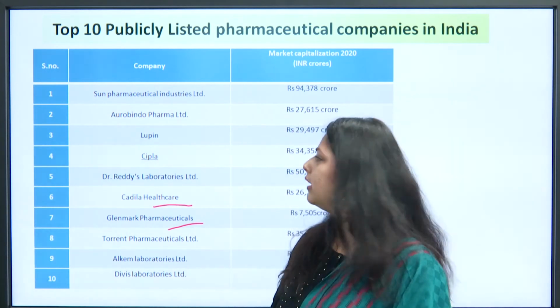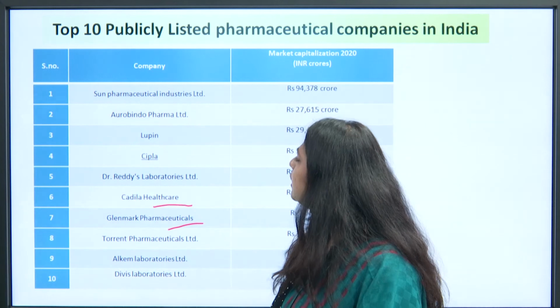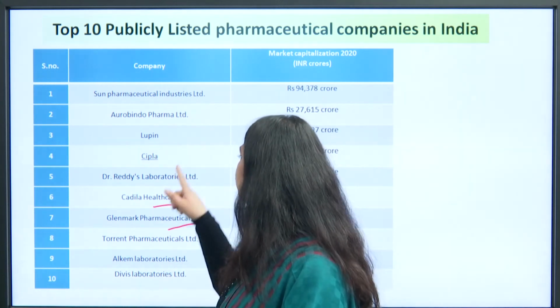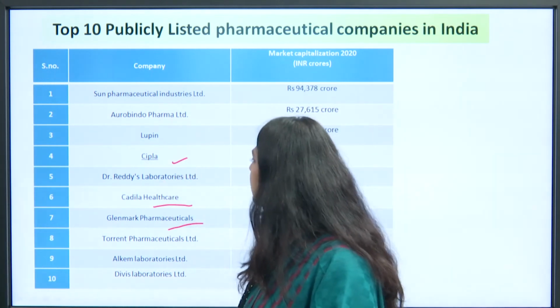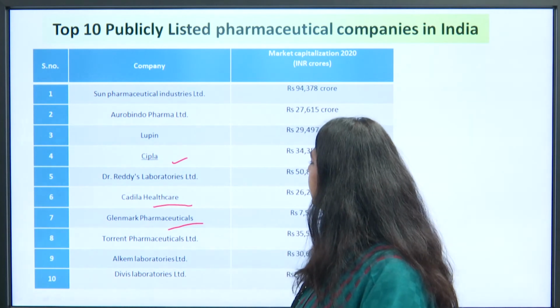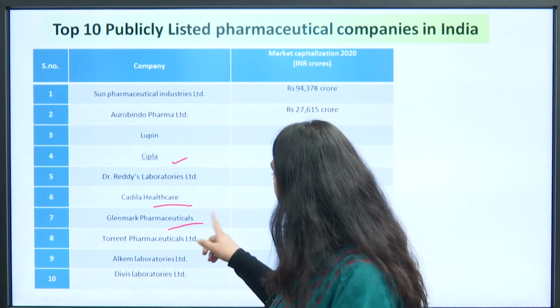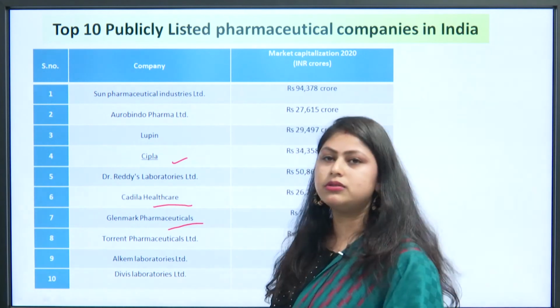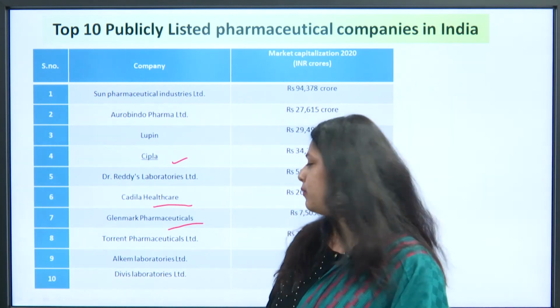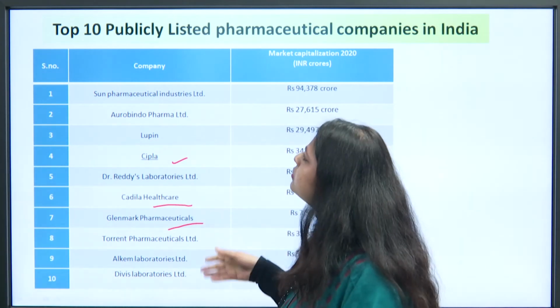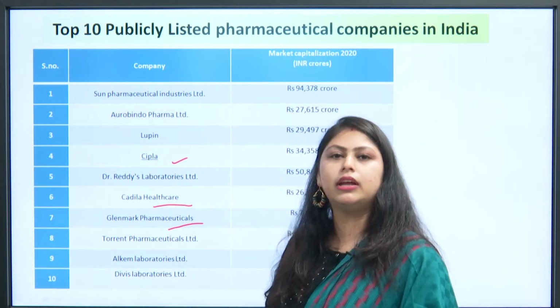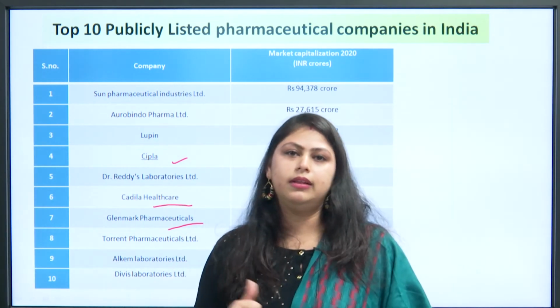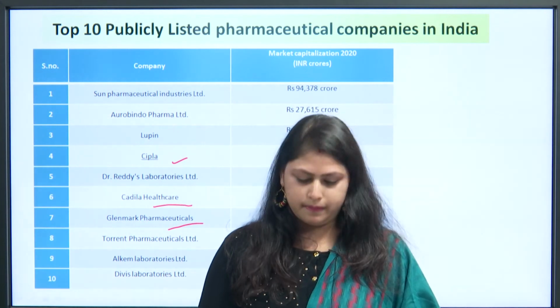Then next is Lupin in third position. Then Cipla, Dr. Reddy's Laboratories, Cadila Healthcare, Glenmark Pharmaceuticals, Torrent Pharmaceuticals, Alkem, and Divi's Laboratories. These are the top 10 pharmaceutical companies. I've also shared the link reference of this table in the reference section of my PPT.